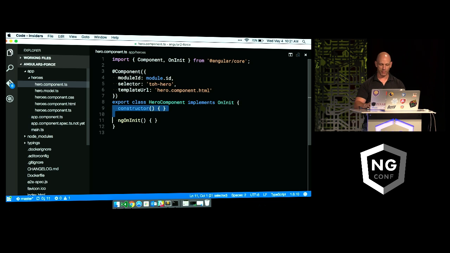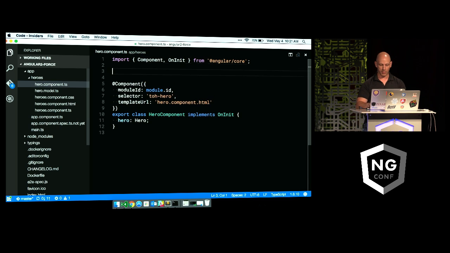And in this component, we don't actually need to do a lot. We just need a hero property, and it's going to be of type Hero. And again, we want to import that because we've got that class that we can take advantage of. So I can go in and say hero model, and I can get the hero out of here. But if I want to pass the hero in to this hero detail component, I need a way to get in. Unlike in Angular 1 where directives, or components, could kind of reach out to other components in scope, in Angular 2, they're a little more strict about this, where you have to actually tell it what you want to pass in or out.